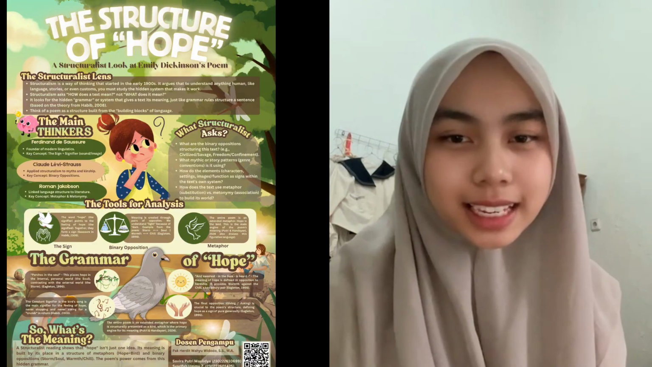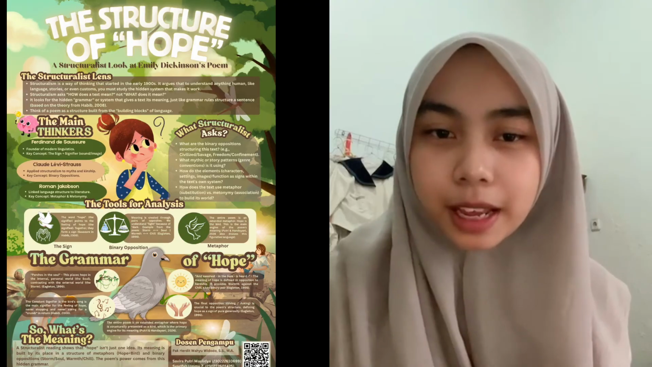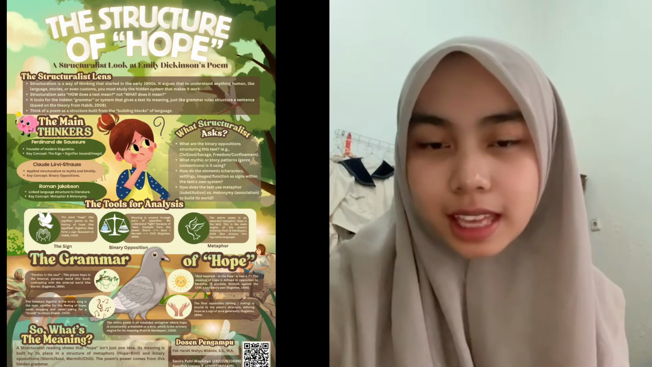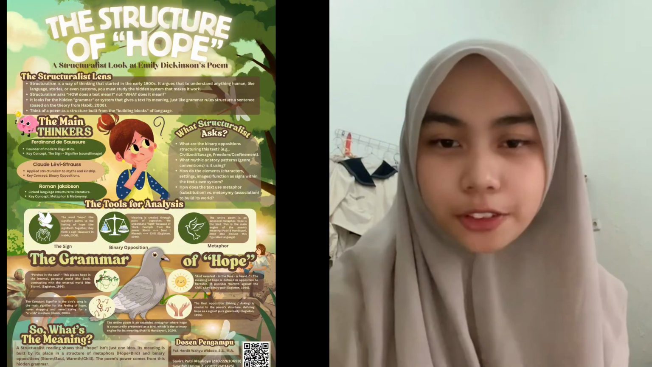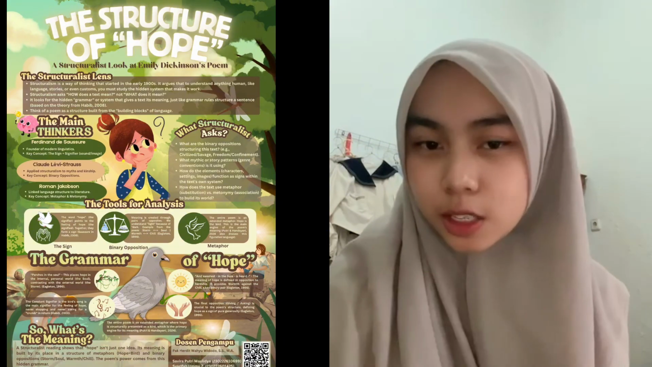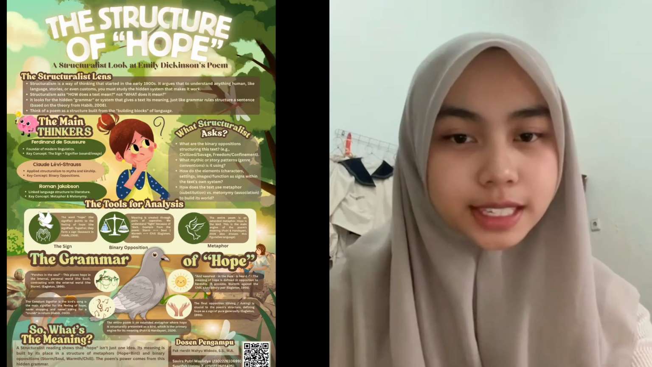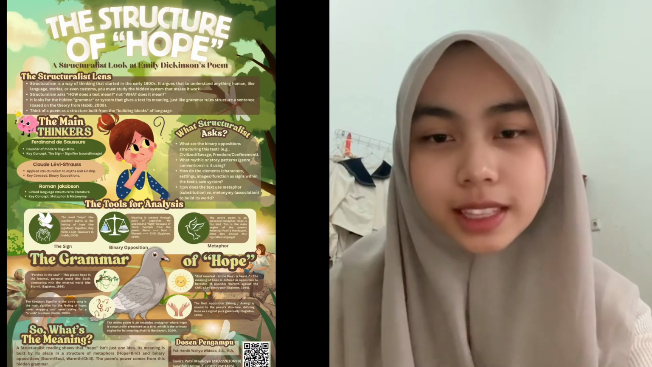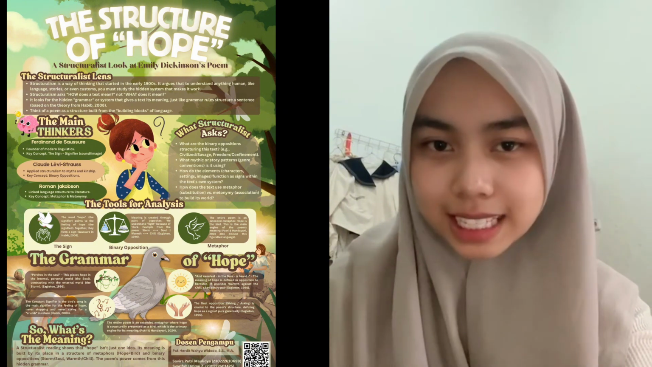And the second is Claude Lévi-Strauss. He applied structuralist ideas to myth and stories. His main concept is binary opposition. For example, hope versus despair, warm versus cold, or freedom versus confinement. So this opposition helps reveal the hidden structure of meaning inside the text.